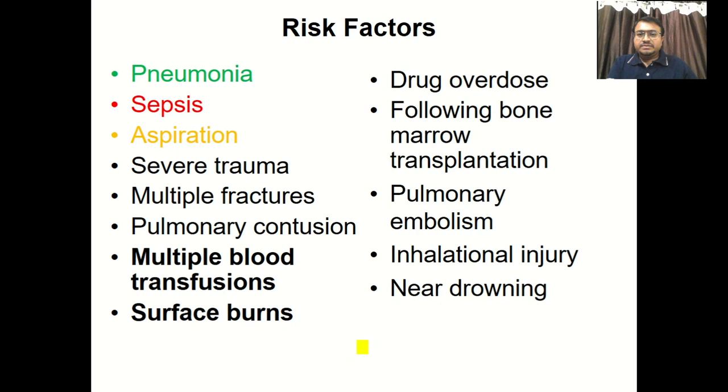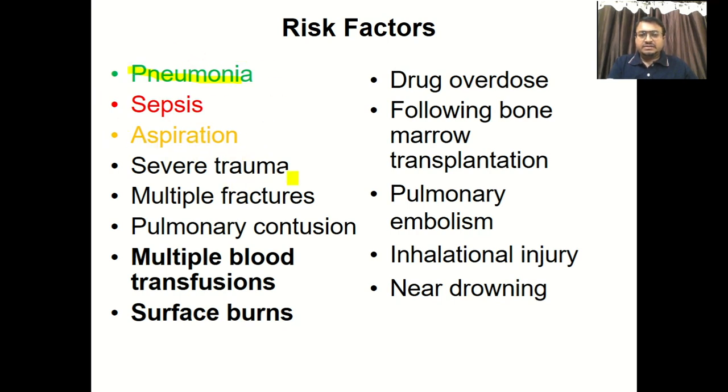So by the end of this lecture, you will not only learn about ARDS, but you will know how COVID-19 produces damage to our lung. Risk factors: the most important is pneumonia. As we all know, any infection, any sepsis, is the second most common cause, and the third most common cause is aspiration. You have to remember this chronology: pneumonia, sepsis, and aspiration. Aspiration of any gastric content or anything else will produce ARDS.